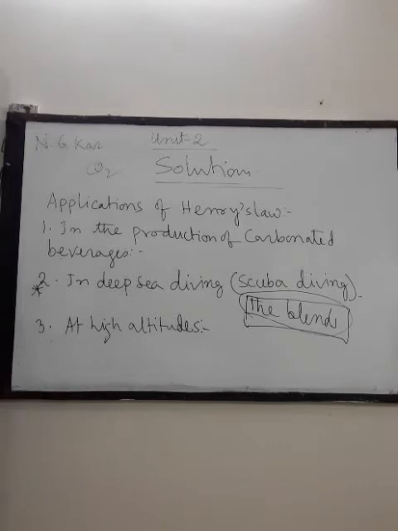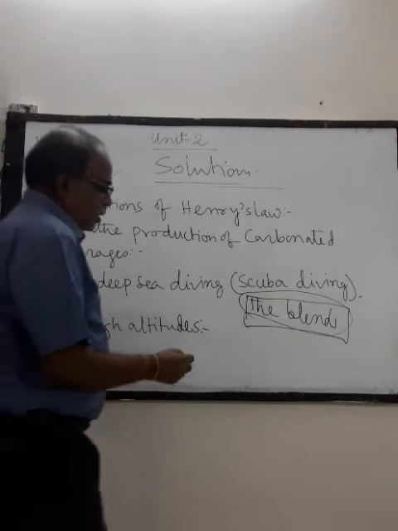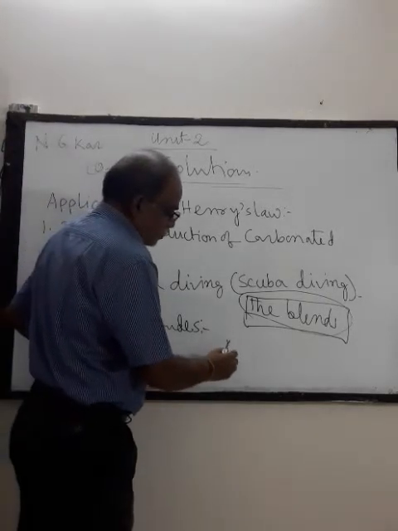This less oxygen makes them unable to think and become weak, and this condition is called anoxia.